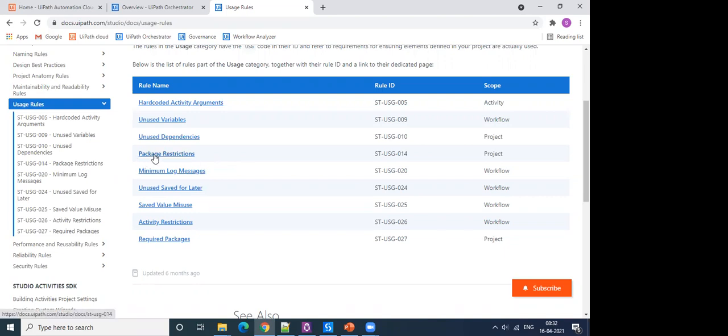That can be done using the package restrictions rule. We can define packages there which should be restricted, and particular versions of those packages which should be restricted.